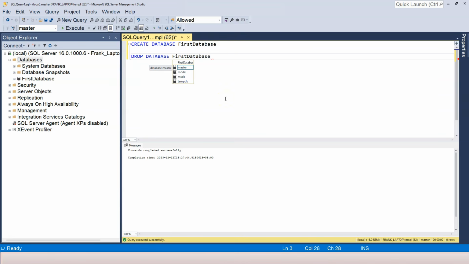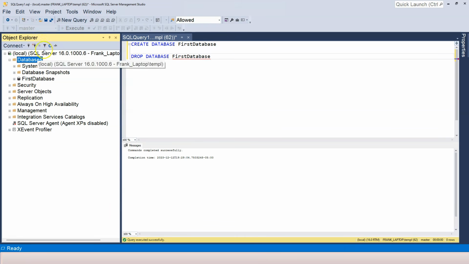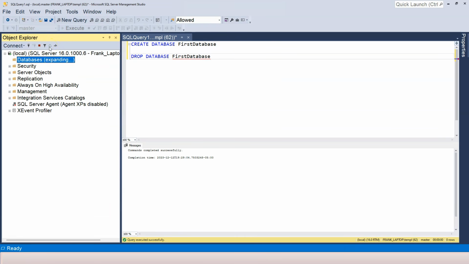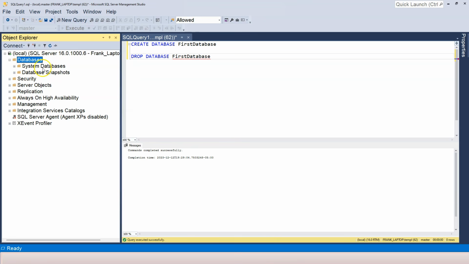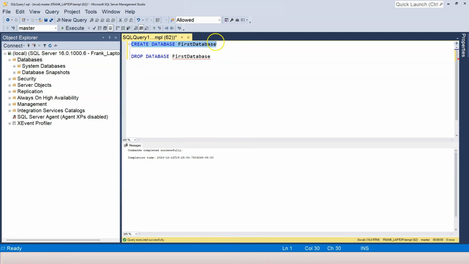Now I have two SQL statements. In order to execute the second one, I'm going to highlight it and then press F5. And now you can see that it says commands completed successfully again. Now, if I go to the databases folder and click on this refresh button, you can see the database is gone. So we have learned to create and delete a database with very simple SQL statements. It's just create database, followed by the name, and drop database, followed by the name.